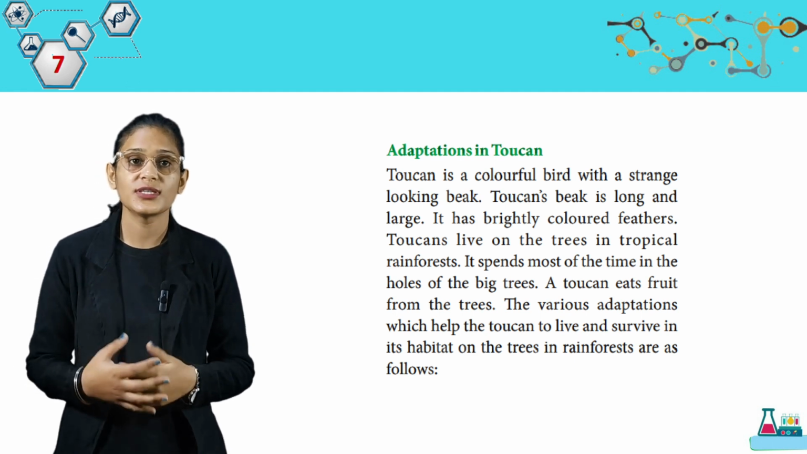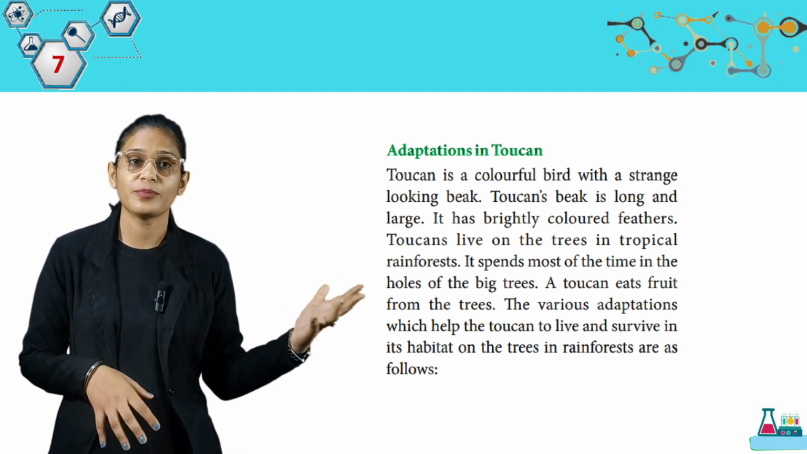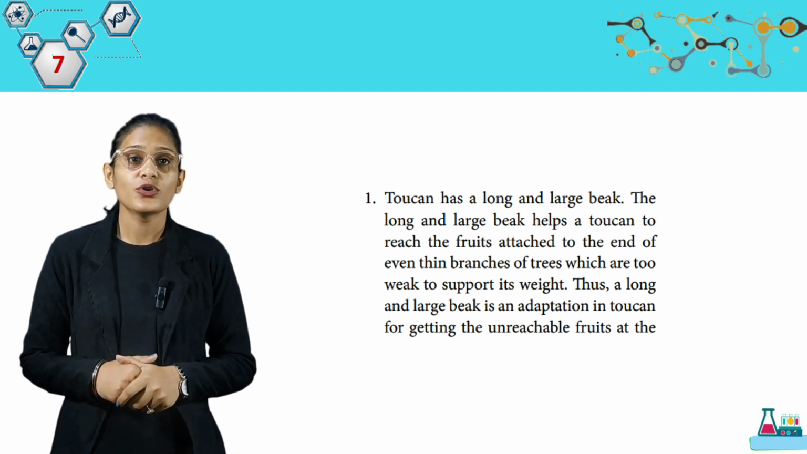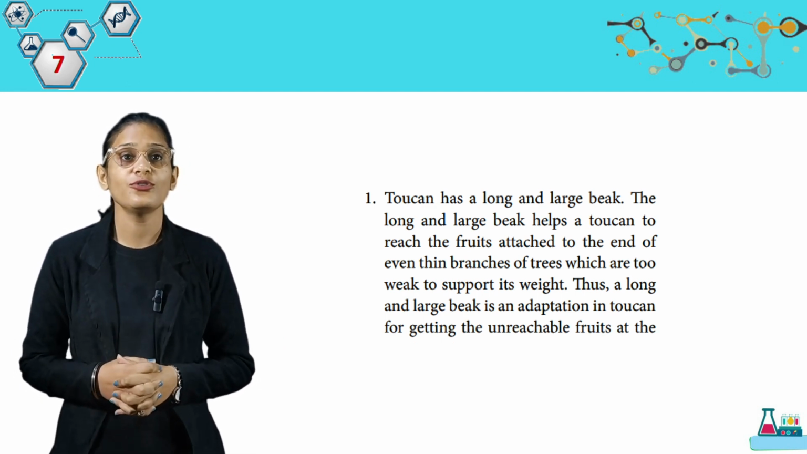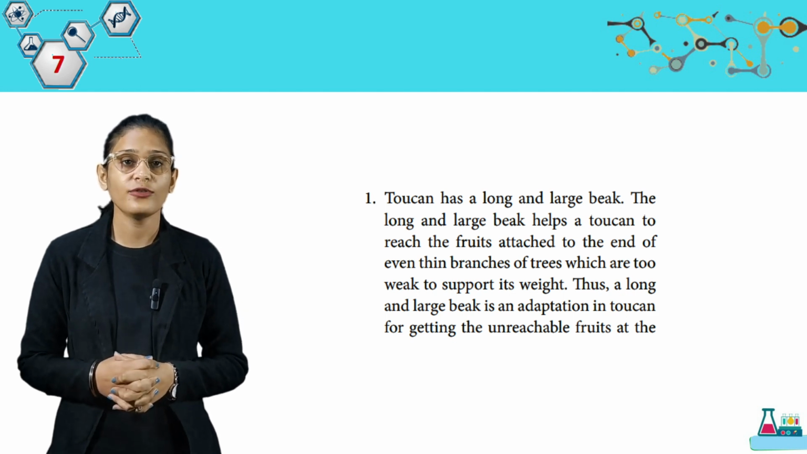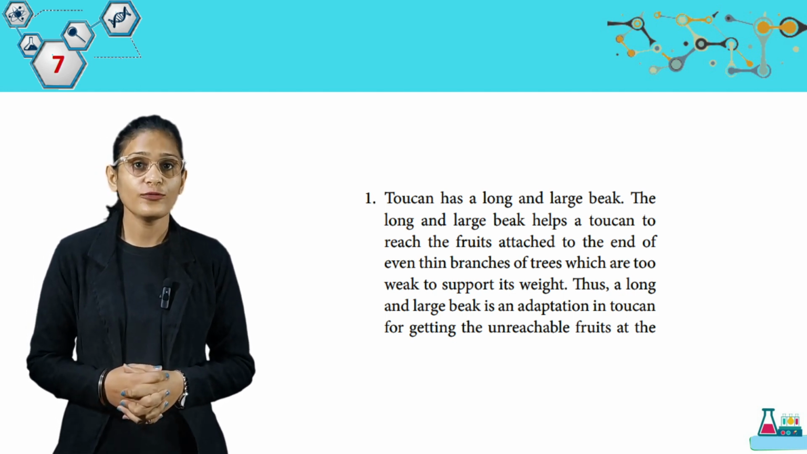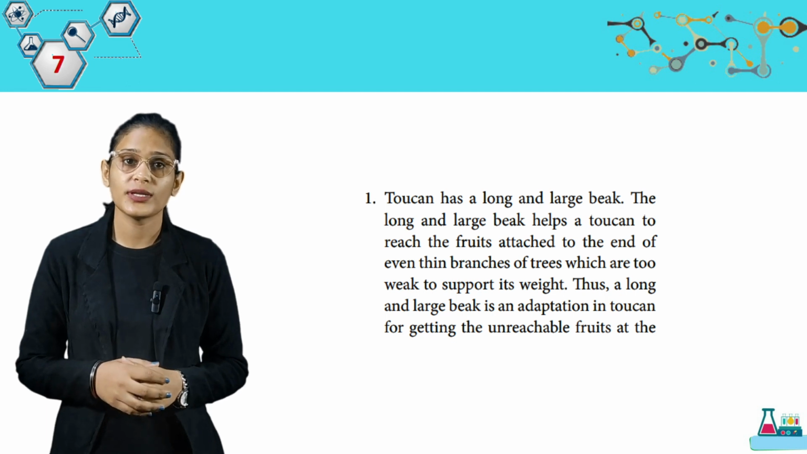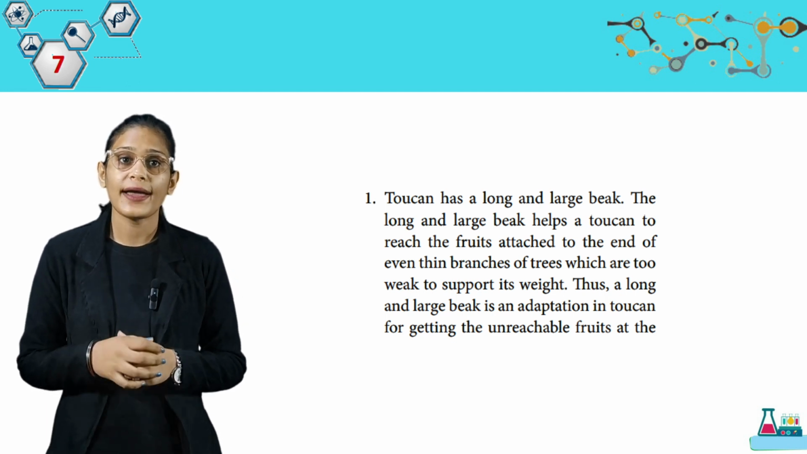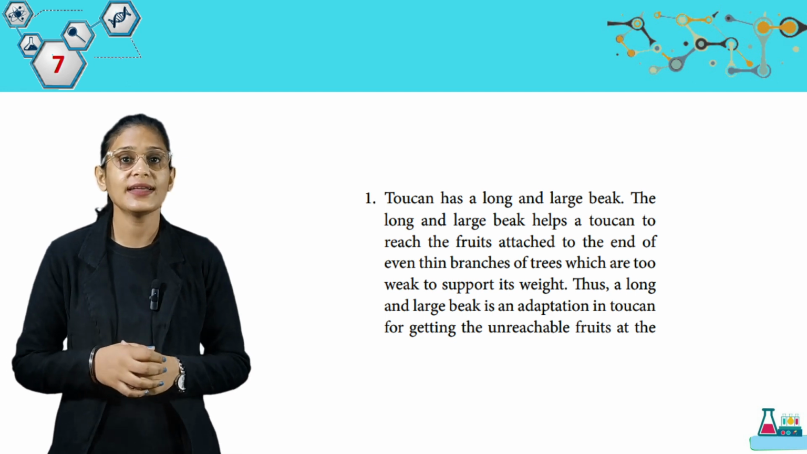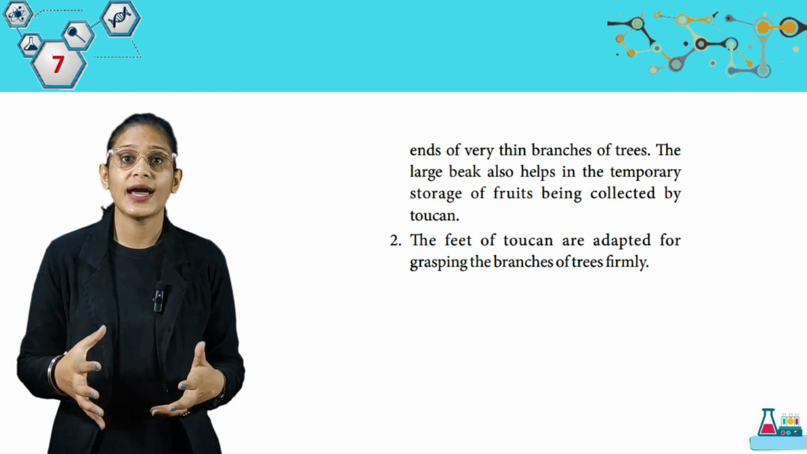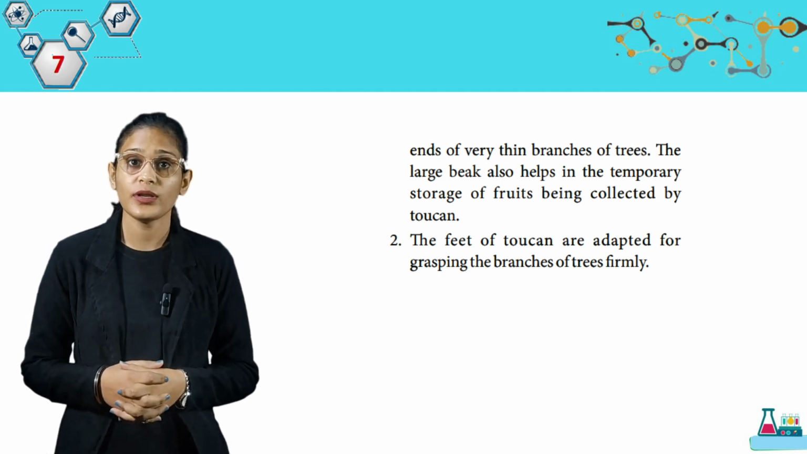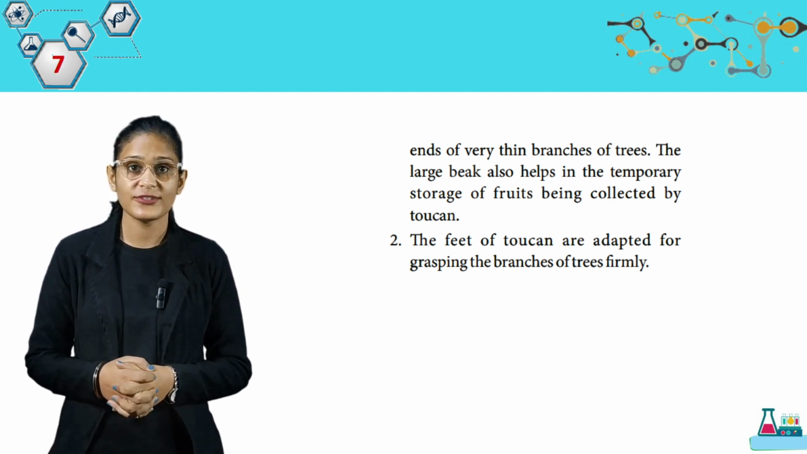So students, now we are going to read about the adaptations of toucan. The first we have, toucan has a long and large beak. The long and large beak helps a toucan to reach the fruits attached to the end of even thin branches of trees which are too weak to support its weight. Thus, a long and large beak is an adaptation in toucan for getting the unreachable fruits at the ends of very thin branches of trees. The large beak also helps in the temporary storage of fruits being collected by toucan.